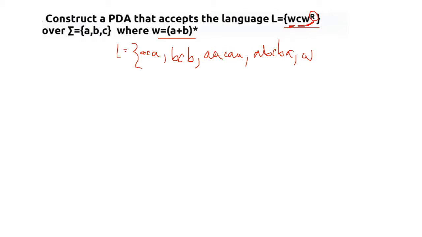It can be AB, let's say BA, C, and then it will be again AB, BA, because if you reverse this thing, you are going to get the same thing, okay? And also, if you are going to use AB, AB, C, and then you are going to get BA, BA, okay? So I guess you get the idea of how it is going to occur, okay?